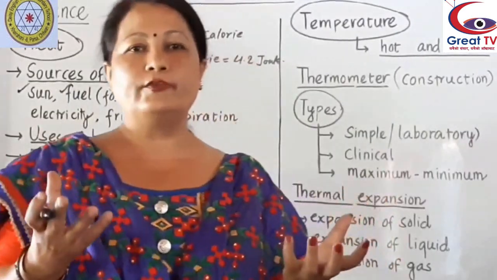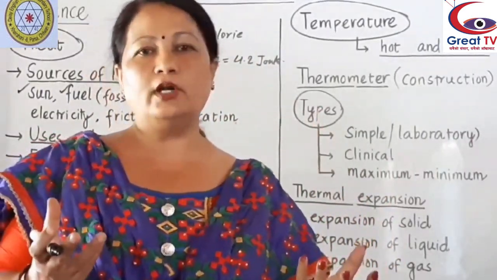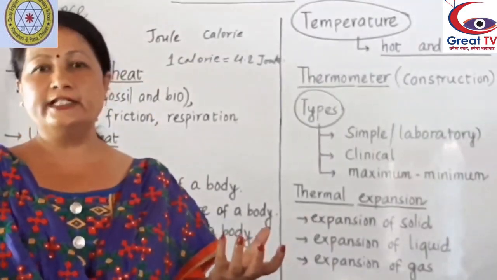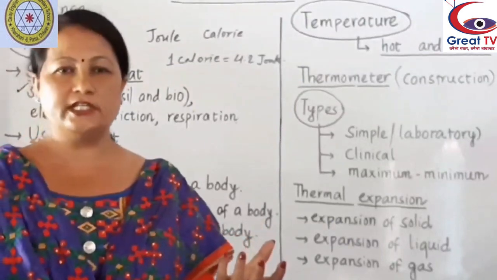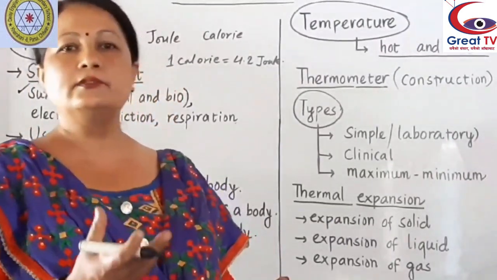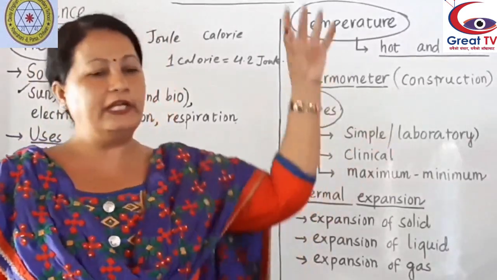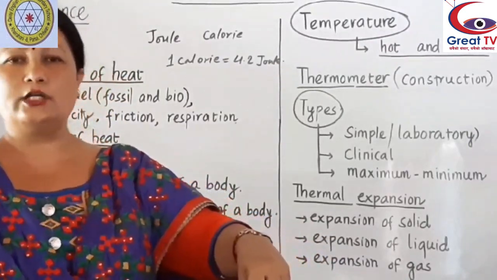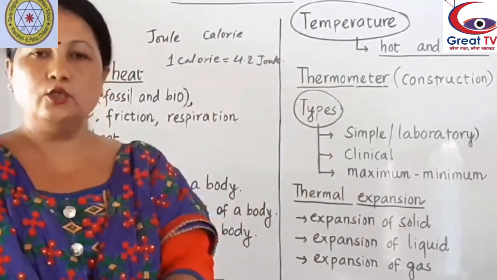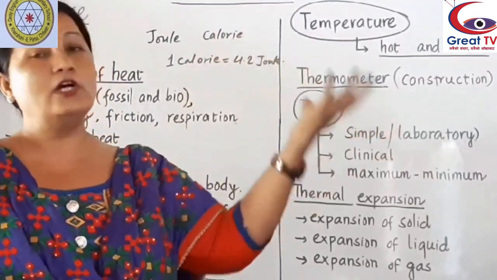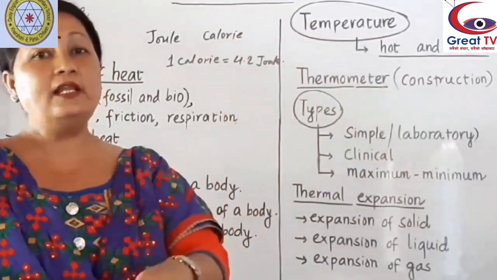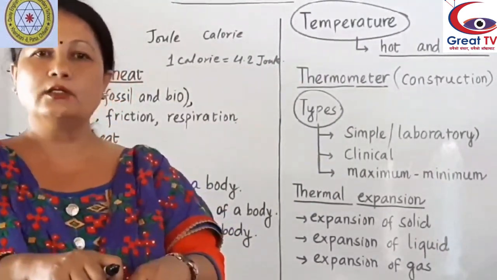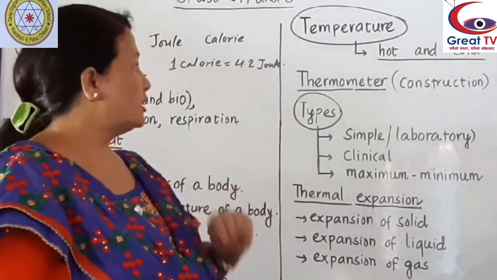Take three bowls, one with very cold, icy cold water, and another with hot water, not 100 degrees Celsius, it might be 50 or 60 degrees Celsius, and in the middle one take lukewarm water. Now put your left hand in cold water and right hand in hot water. Now dip both hands in lukewarm water. What do you feel? The hand which was dipped in cold water feels hot, and the hand which was dipped in hot water feels cold. So the sense of touch is not reliable.